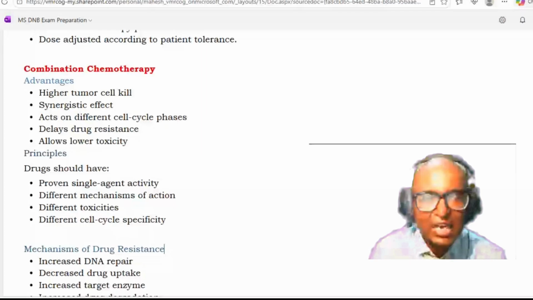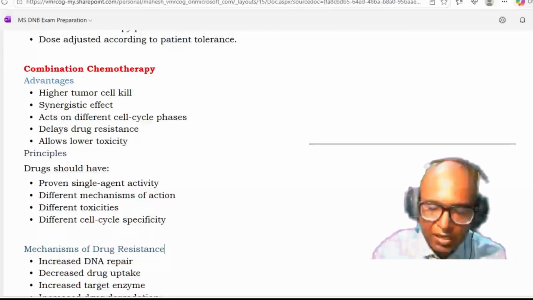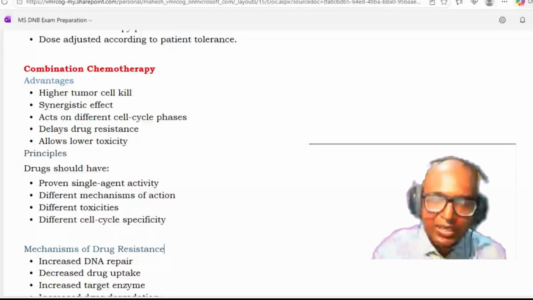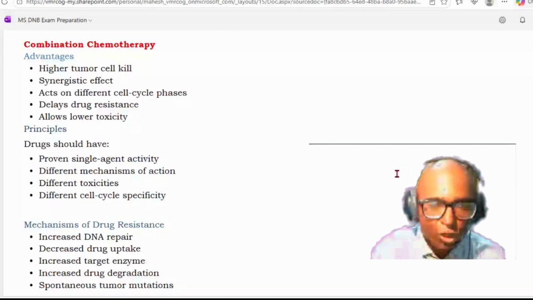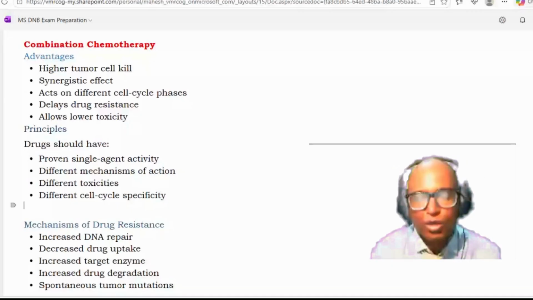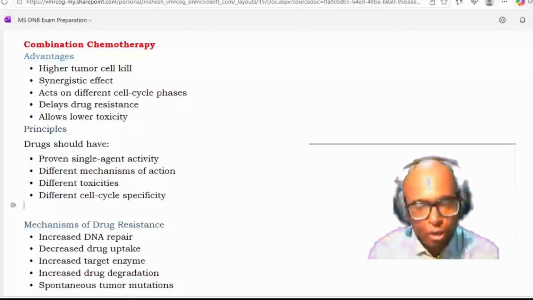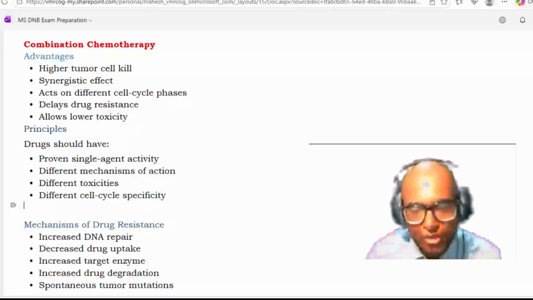What is the principle for combination chemotherapy? Every drug should have proven single agent activity. Whatever combination we use, every single agent should have anti-tumor activity. Then they should have different mechanisms of action, different toxicities, and different cell cycle specificity. If the toxicity is the same, then you are going to have the toxic effects of both drugs together. But if the toxicity is different, tolerability will be better. So this is the principle for combination chemotherapy.